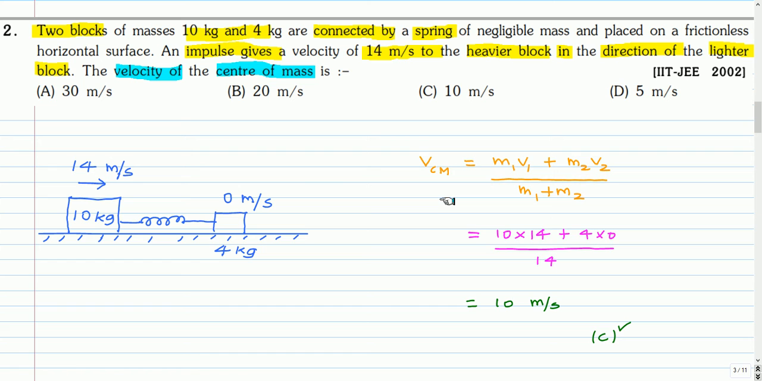So the velocity of center of mass just after the impulse is 10 meters per second, and after the impulse is given, the velocity of center of mass will not change because after the impulse there is no external force acting on the system. So the velocity of center of mass will continue to remain 10 meters per second, which is the value just after the impulse is given. So the correct option is option C.